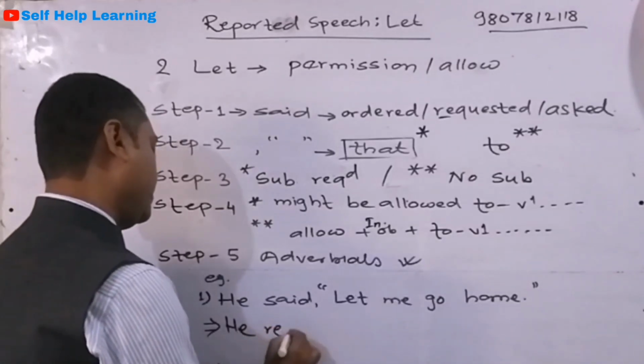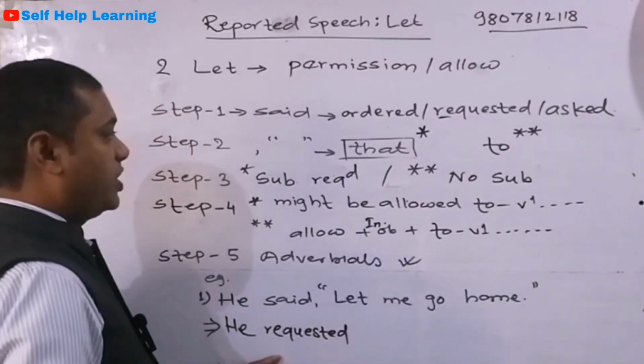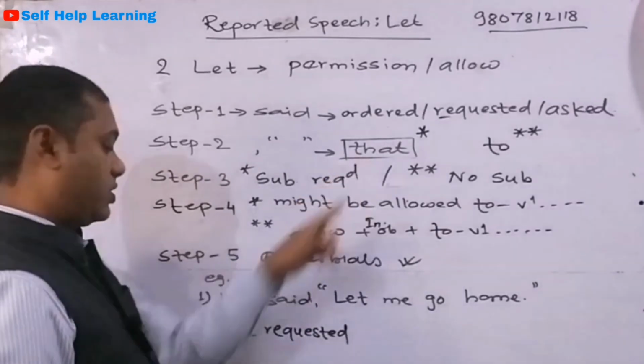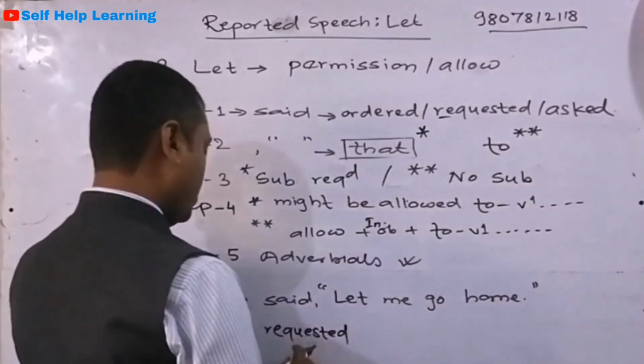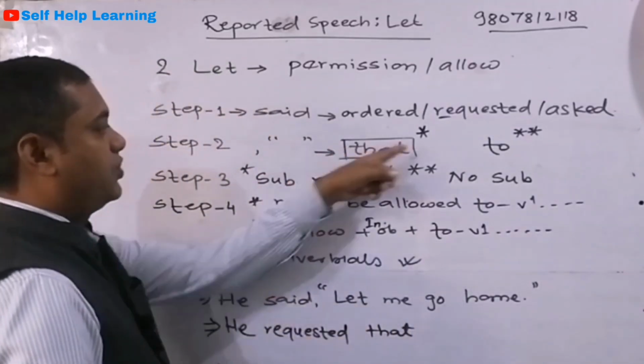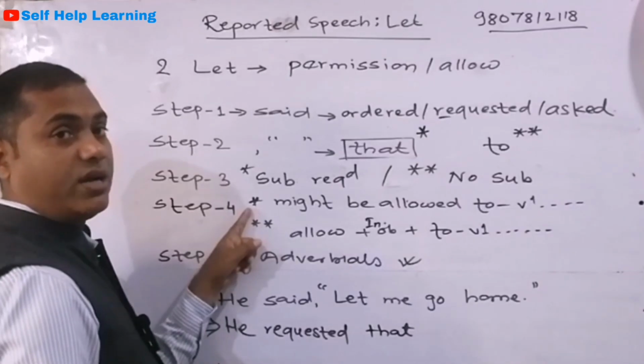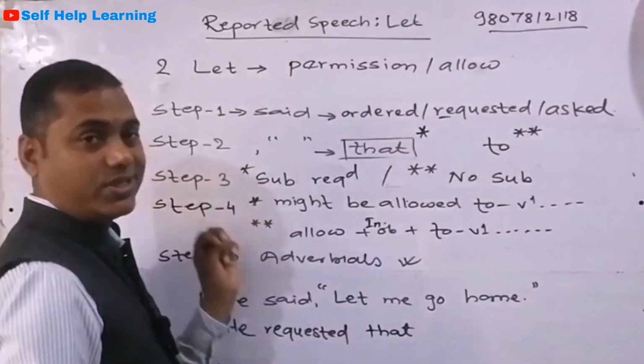So he requested, and then we are going to use the first structure. So what is the conjunction? That. So he requested that, and then see the single star. We are going to use this pattern. There are two ways to solve such types of questions.